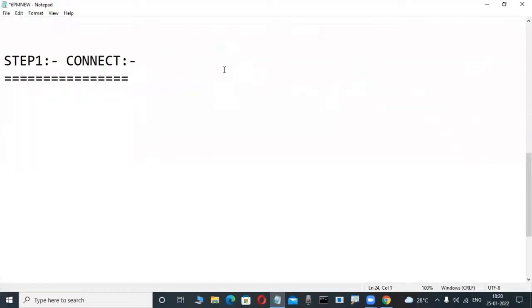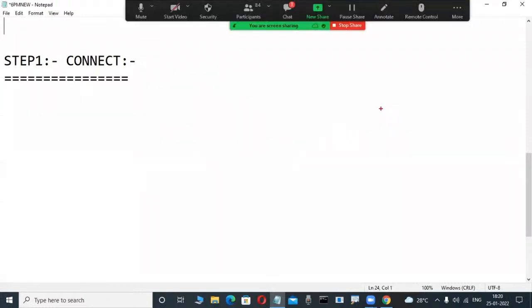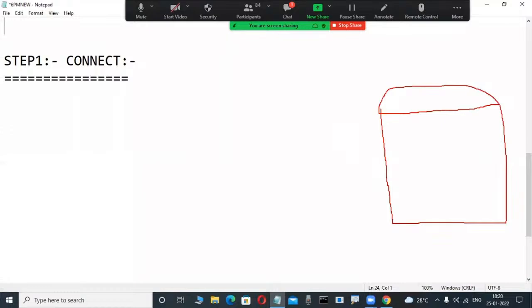Now slowly observe here. Concentrate, don't write anything. Suppose I'm installing Oracle software in my system. You will also install it in the future, maybe after one or two days. Don't worry. Once we install the Oracle software, some place is automatically created in the hard disk. That is called the Oracle database.